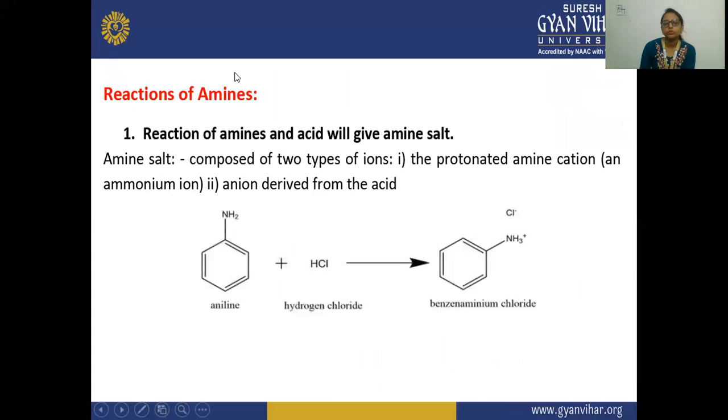Next, reactions of amine. So here these are the chemical reactions of this amine. So the first reaction is the reaction of amine and acid, which will give the amine salt. Here you will see the aniline is reacted with this HCl, and there is a formation of this benzene ammonium chloride. So an amine salt is composed of two types of ions: a protonated amine cation, and secondly the anion derived from this acid. So here you can see the anion is derived from this acid, and this is the formation of benzene ammonium chloride.